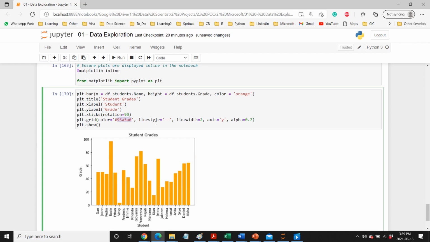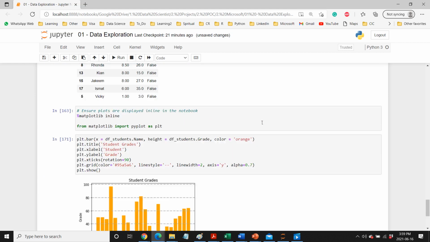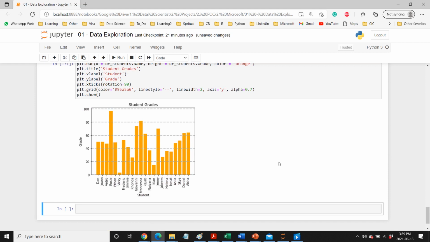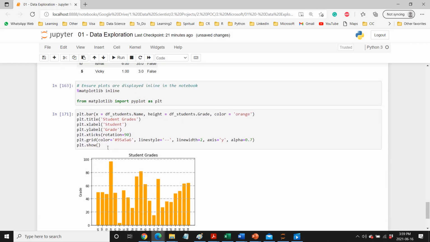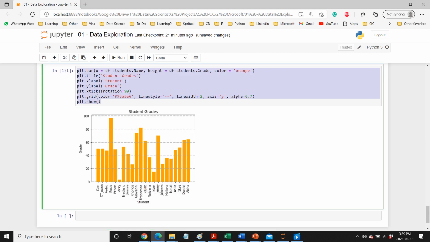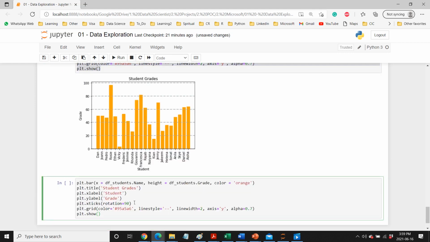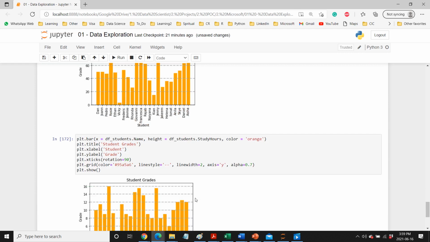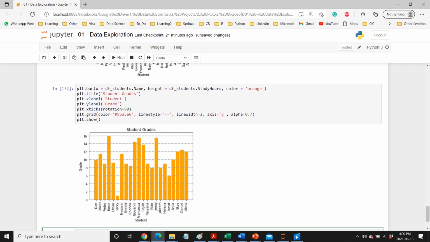You can get these codes from the internet, and the line style is this one, width this, and we want this on the y-axis, not on the x-axis, and this is what we get. Okay, cool. Now the same thing we can do for different ones. This is created, so you can just copy it, and suppose you want to see something different. For example, this time you're not looking at grade, you want to see this for study hours, and you can see that. Nice.